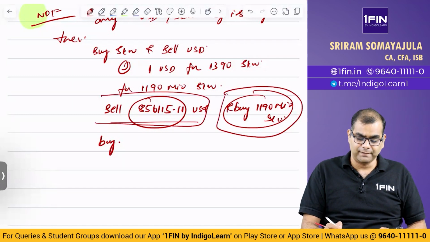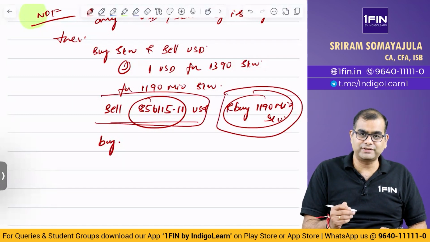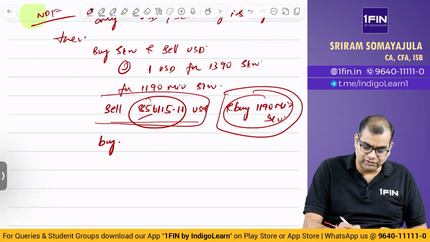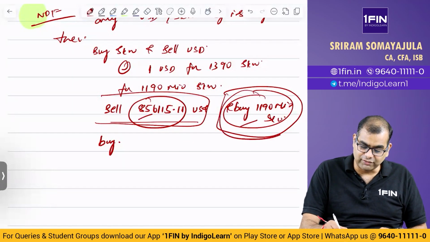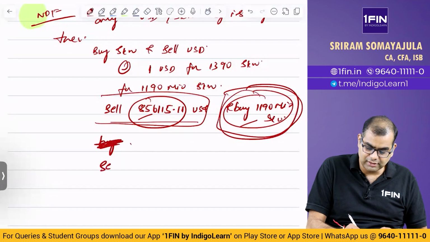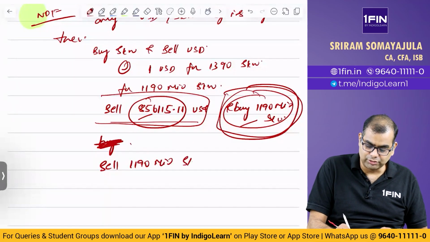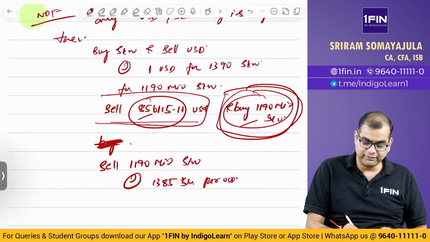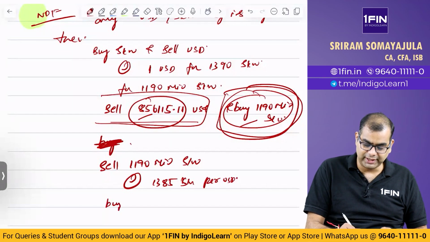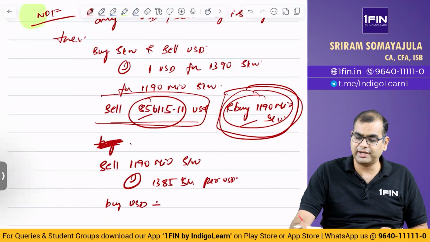On due date, when you are squaring off the transaction, are you reversing for this or are you reversing for this? What is the known number? You need to reverse for this. So sell 1190 million SKW at 1385 SKW per USD. So how many will you buy? If you sell this, you will basically be buying USD. How many USD will you get?